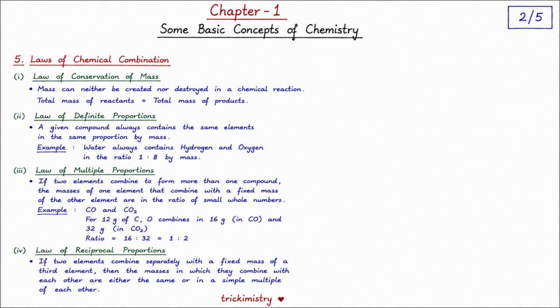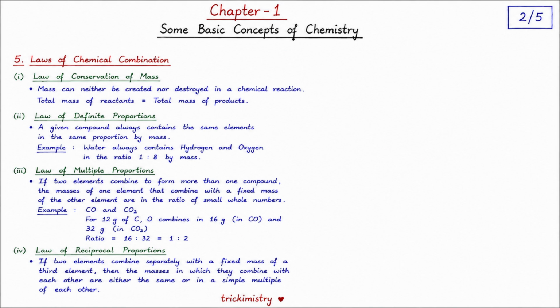Now let's move to the law of multiple proportions. This law says that when two elements combine to form more than one compound, the masses of one element that combine with a fixed mass of the other element are in the ratio of small whole numbers. For example, carbon and oxygen form two compounds, carbon monoxide, CO, and carbon dioxide, CO2. For 12 grams of carbon, oxygen combines as 16 grams in CO and 32 grams in CO2. So, the ratio is 16:32, which simplifies to 1:2. This follows the law of multiple proportions.